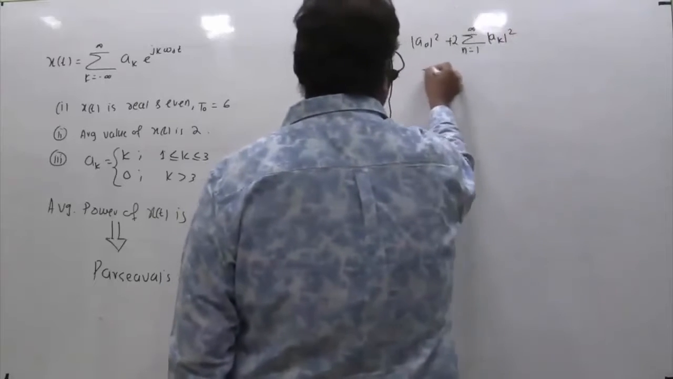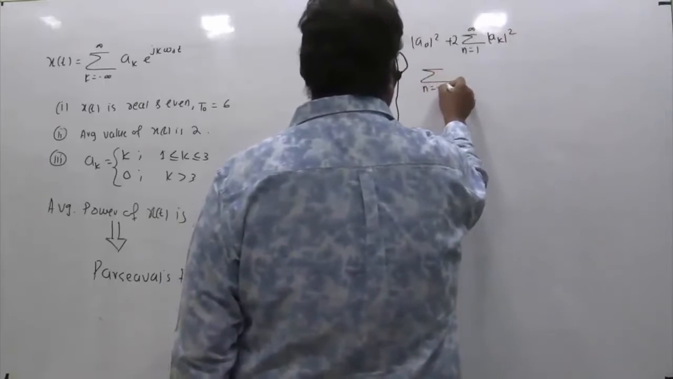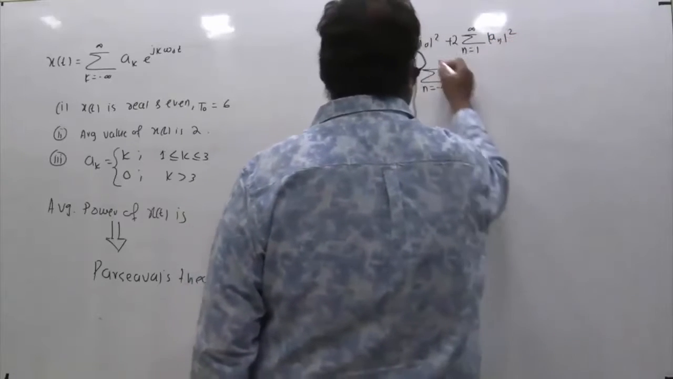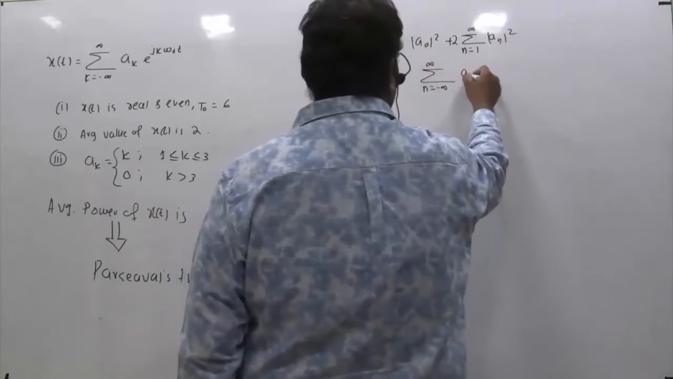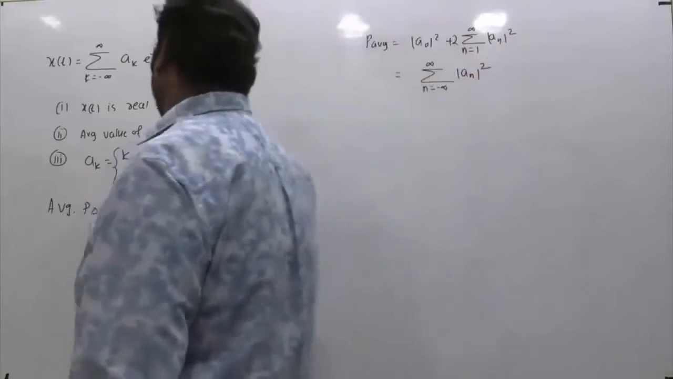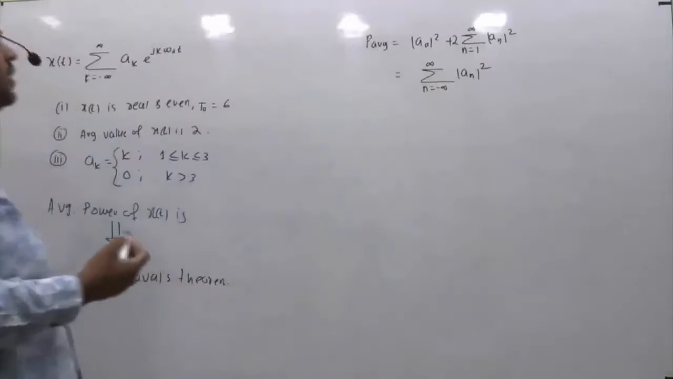Or in simple language, this is simply the summation for n equals minus infinity to plus infinity of mod of a n whole square. So both of the formulas are equivalent. So we have to use this formula.